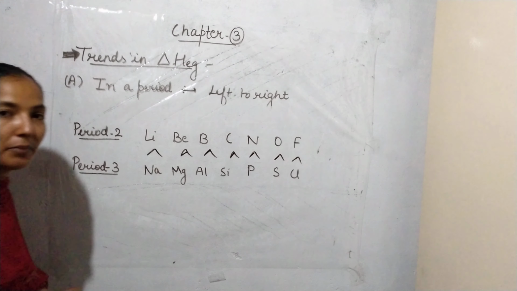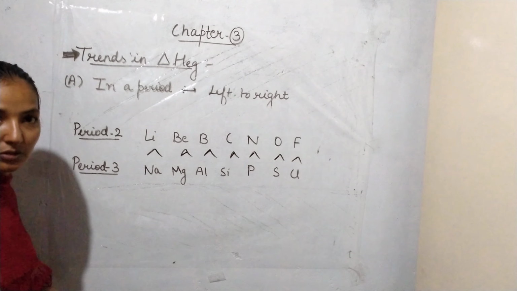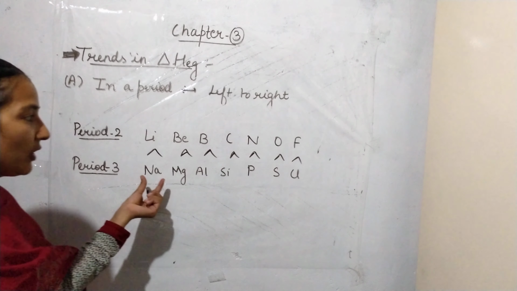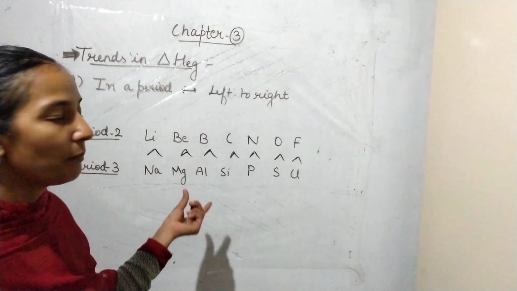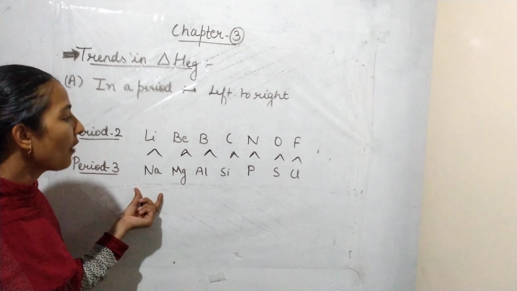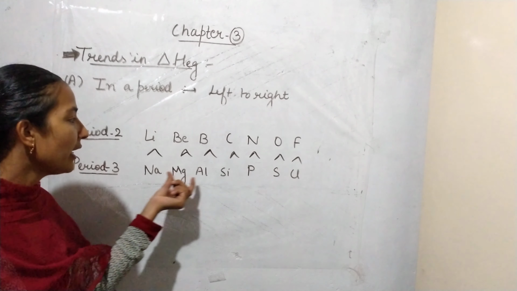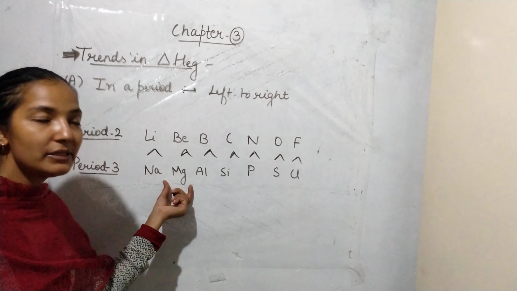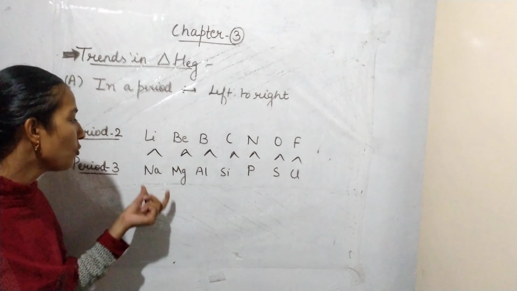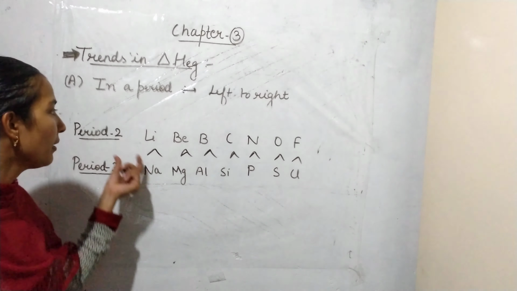Why is it? We know that electrons are continuously going to fill in the p orbital, but even after that, why is the electron gain enthalpy of elements of period number 3 more as compared to period number 2?